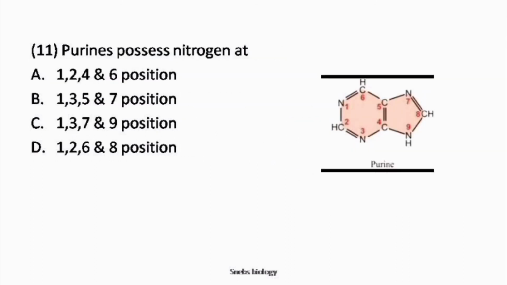Next, question number 11. Purines possess nitrogen at option A first, second, fourth and sixth position, option B first, third, fifth and seventh position, option C first, third, seventh and ninth position, option D first, second, sixth and eighth position. So here the purine ring possesses nitrogen at first, third, seventh and ninth position. Okay, so answer is option C.